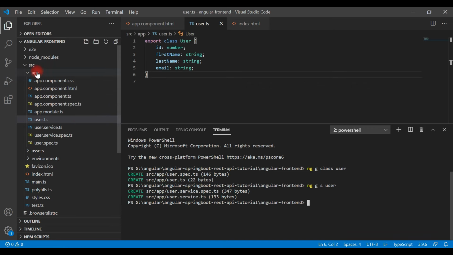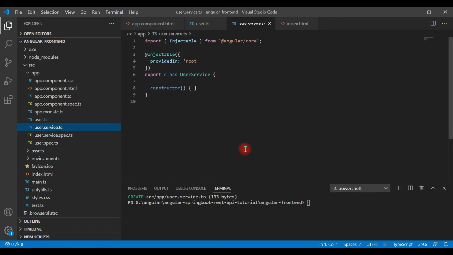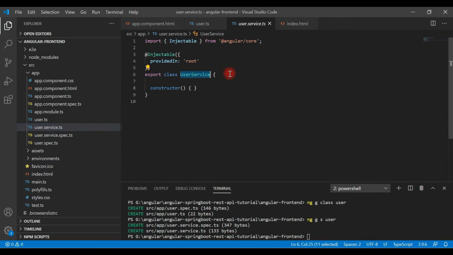Okay, so inside the app folder you can see the user.service.ts file, and inside this you can see the UserService class. This class is annotated with the @Injectable decorator. This decorator basically tells Angular that this class can be injected in any component.